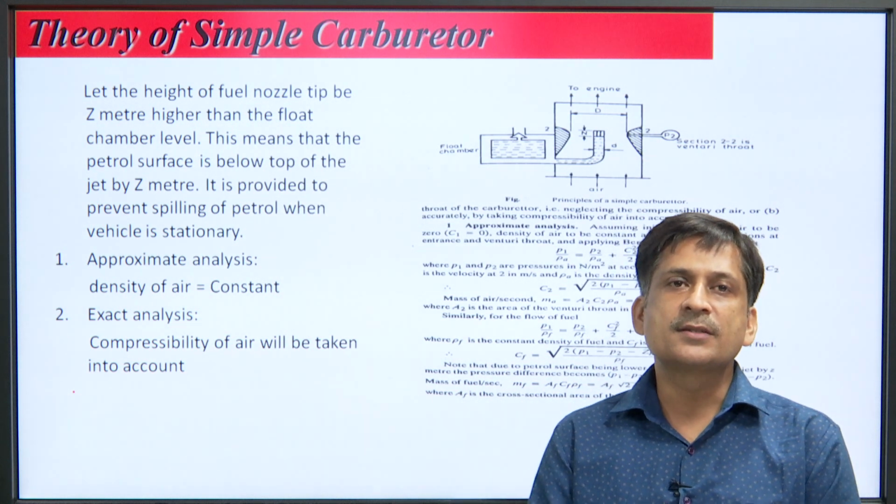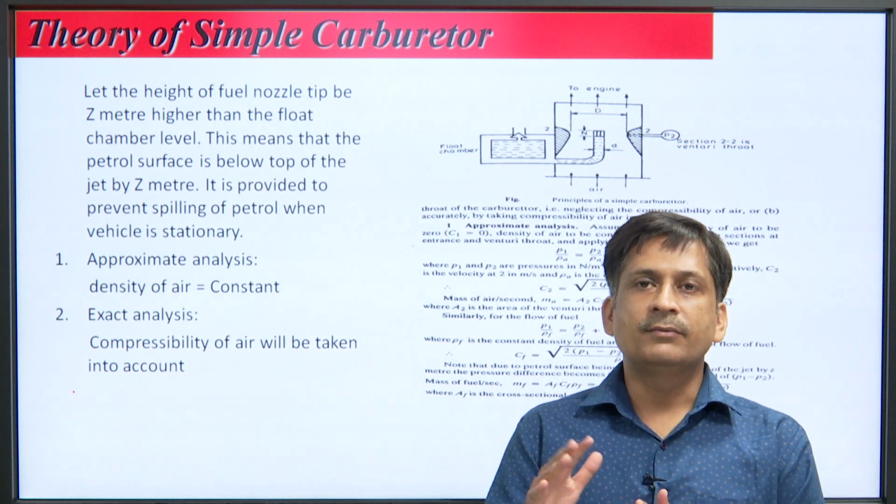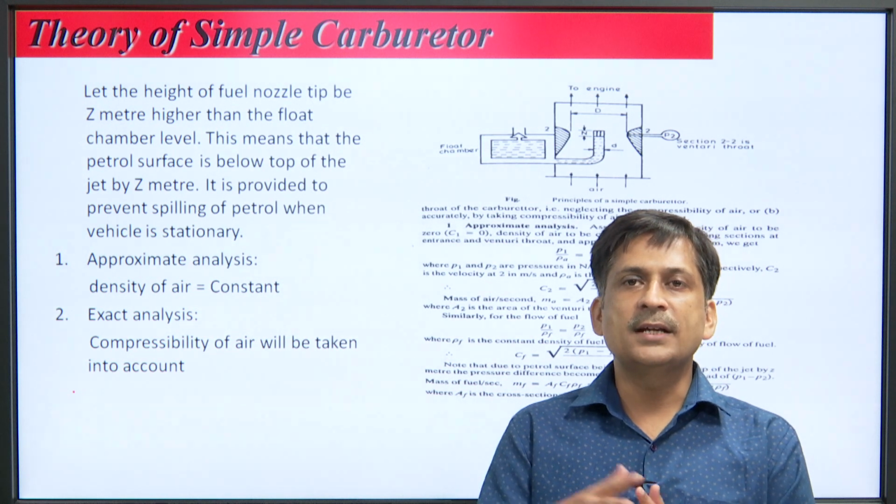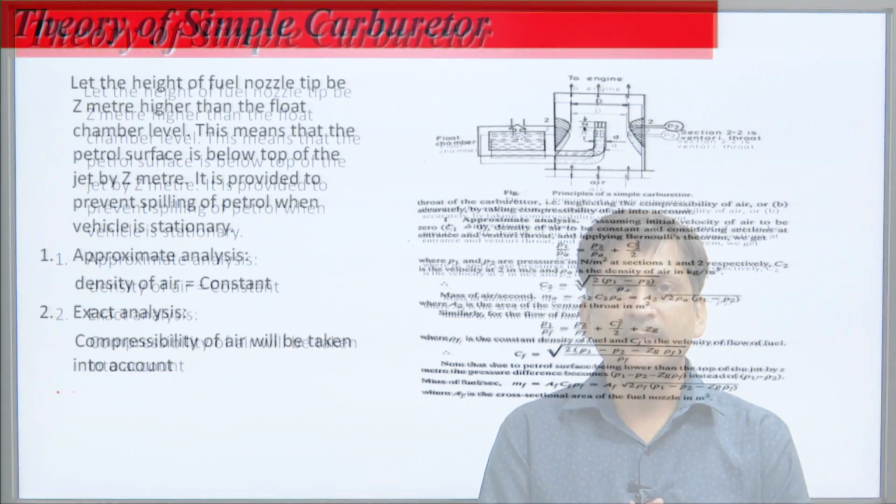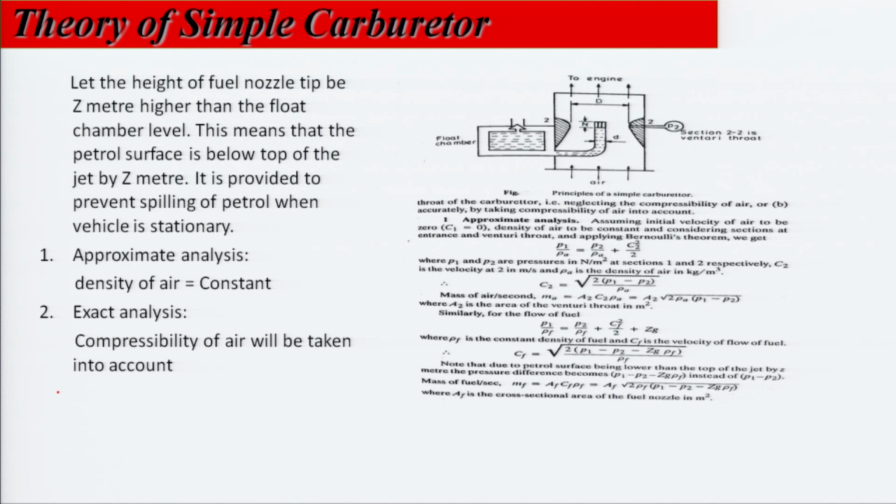Operating conditions mean the required weather conditions, load on the engine and speed of the engine. With the help of the carburetor we are able to provide the combustion chamber with the air-fuel mixture. That mixture may be lean, rich or chemically correct.